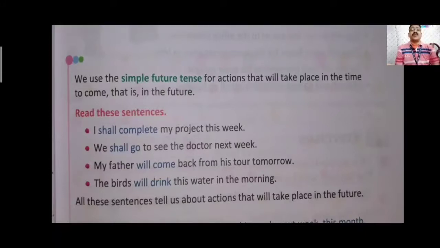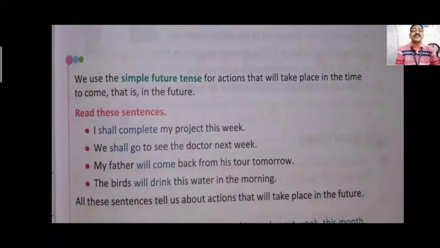Some examples are here. I shall complete my project this week. We shall go to see the doctor next week. My father will come back from his store tomorrow. The birds will drink this water in the morning. In all these 4 sentences, you can see the actions have shall or will with them: will complete, shall complete, shall go, will come, will drink.